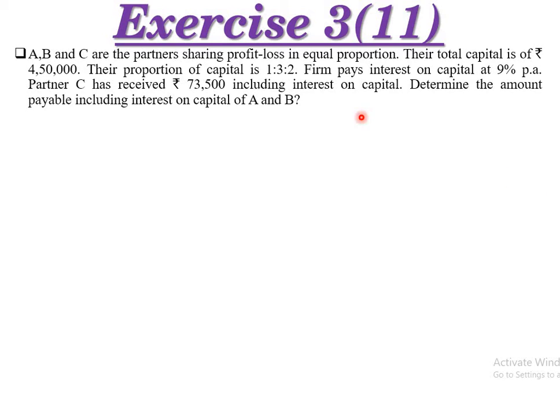Partner C has received rupees 73,500 including interest on capital. So we have the amount of one partner, 73,500, from C, including interest on capital. If we need another amount, we have to add or subtract the interest on capital. Determine the amount payable including interest on capital to A and B. We have to take care when finding out the amount. This 73,500 is the base for us. Let's start with the calculation.